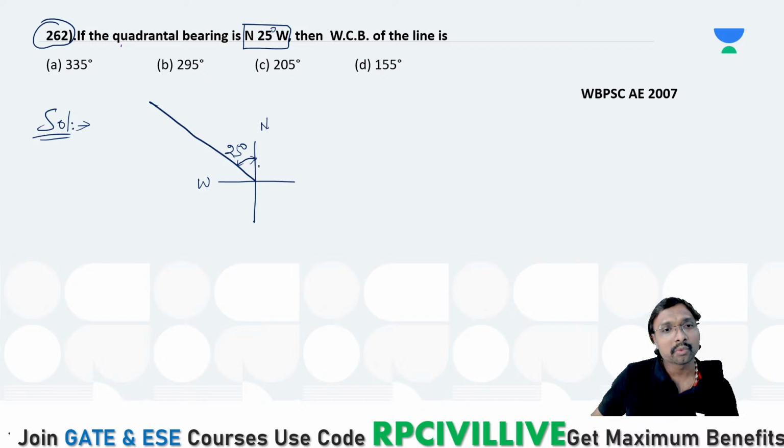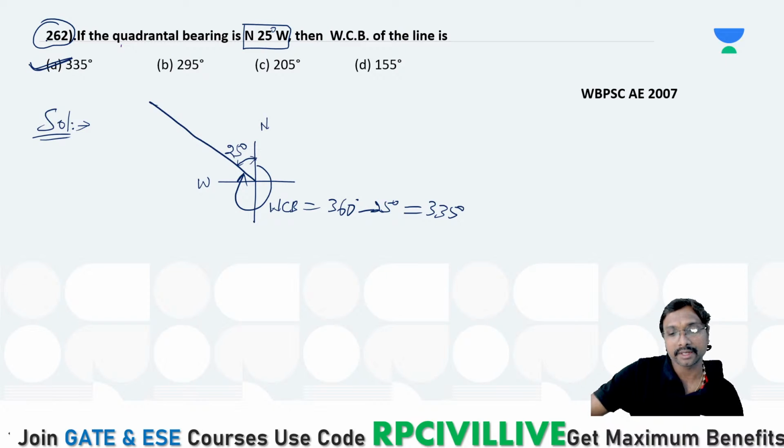And what is this one? This is your whole circle bearing. Simply it is 360 degrees minus this 25 degree. So 360 minus 25 is how much? 335 degrees. Which option is correct? Yes, option A is correct.